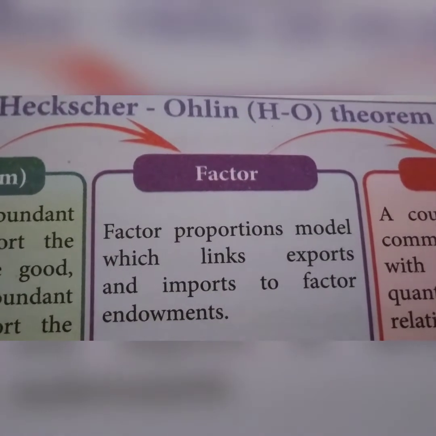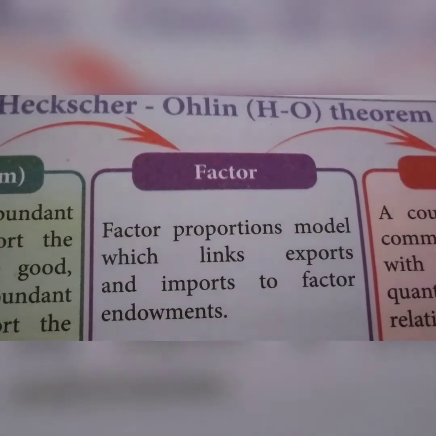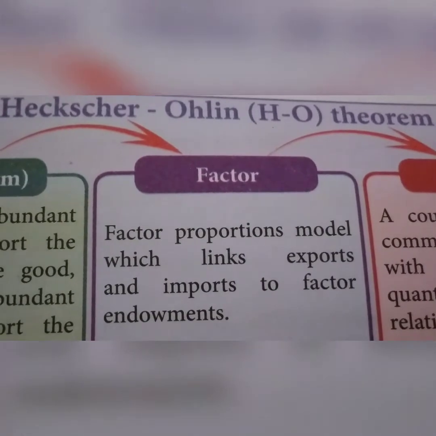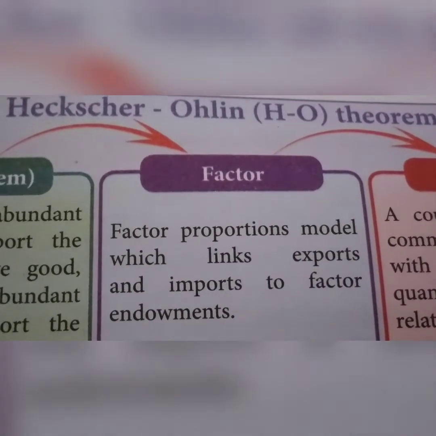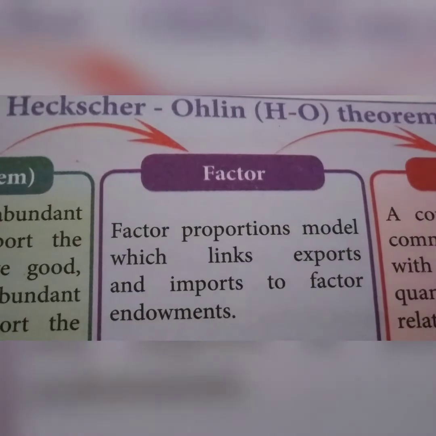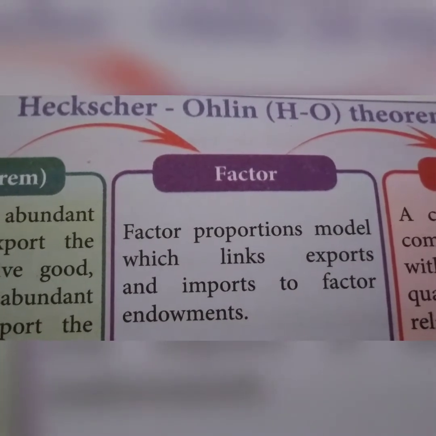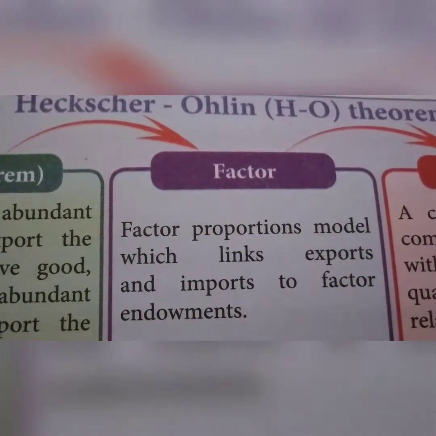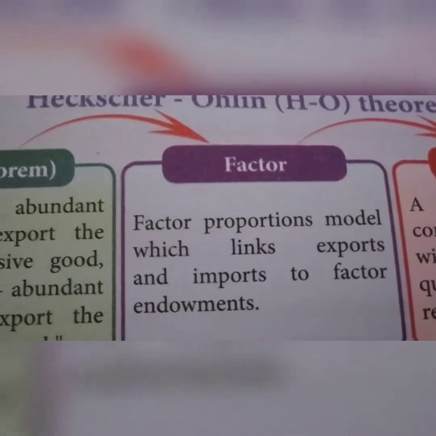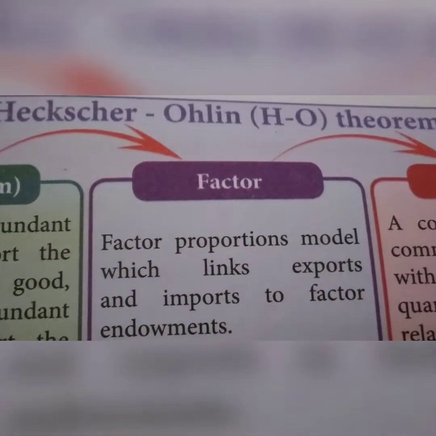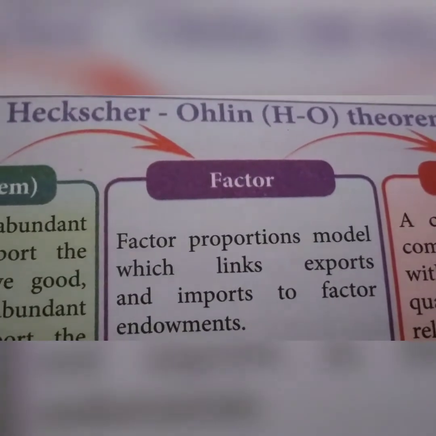Next, we see the modern theory of international trade, explained through comparative cost differences. The comparative cost difference arises from differences in the factor endowment of production between the countries, that is, differences in factor proportions in production. What are the assumptions of the modern theory? There are two countries, two factors, and two commodities. Countries differ in factor endowment.